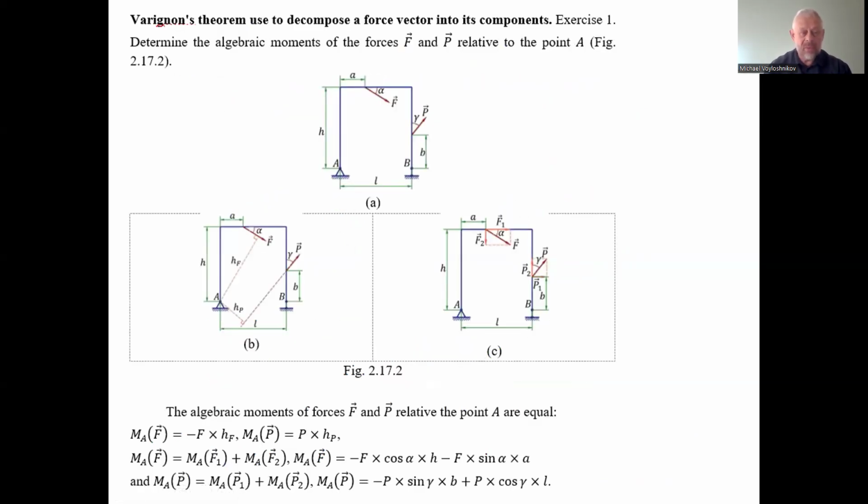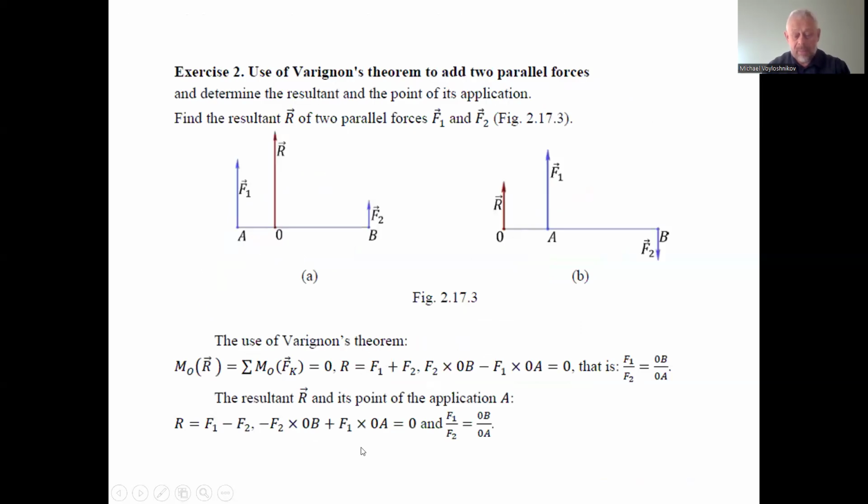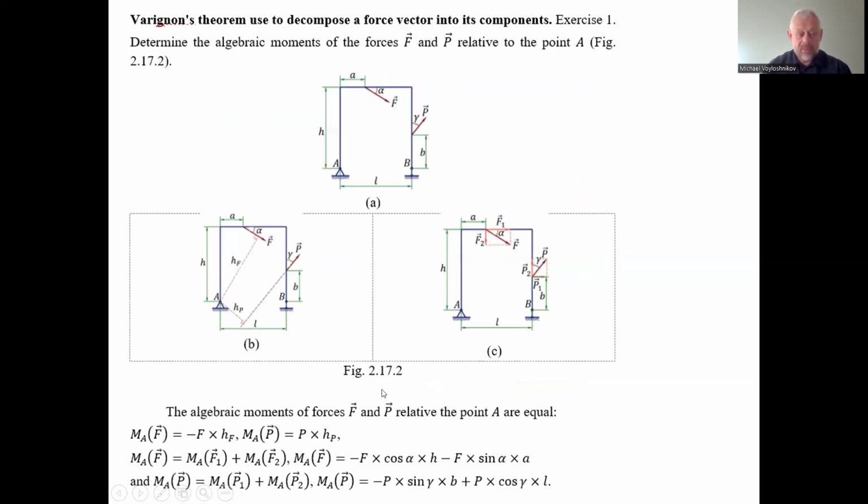The first exercise: determine the algebraic moment of the forces F and P of the assigned frame on the draft on the picture, figure 2.17.2a.